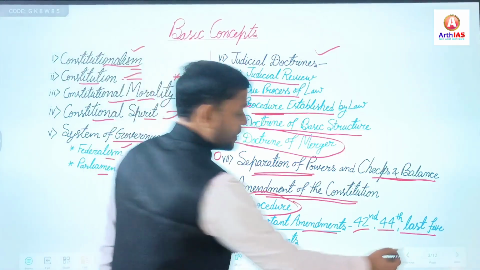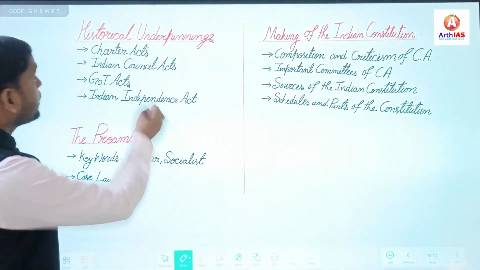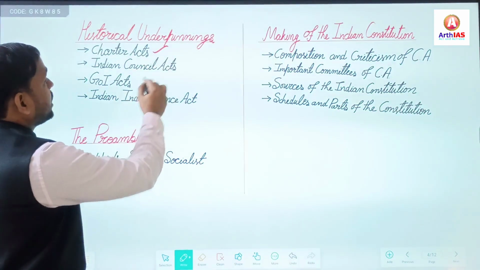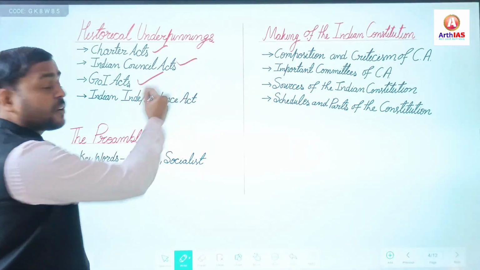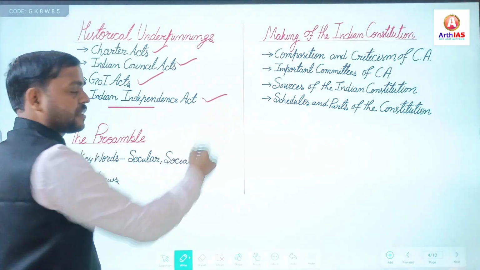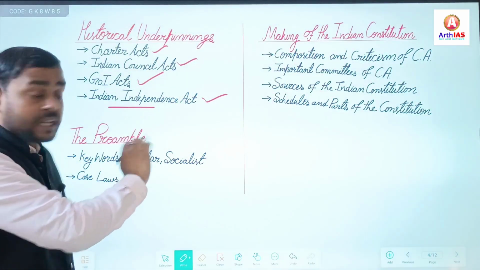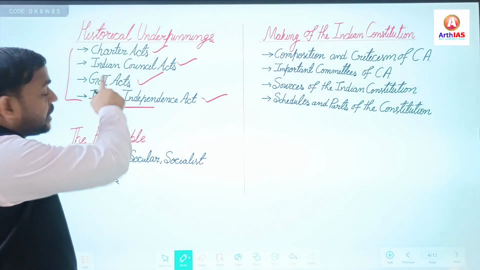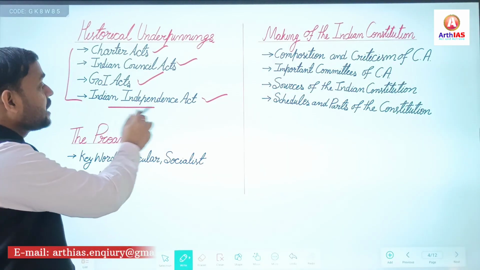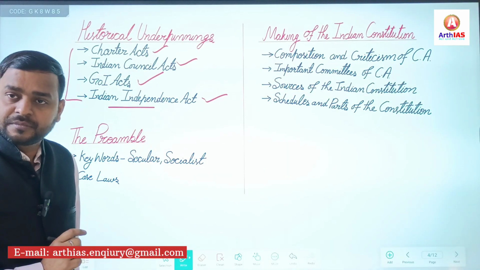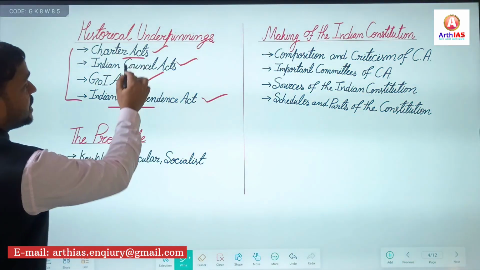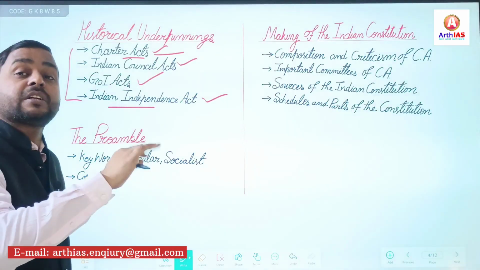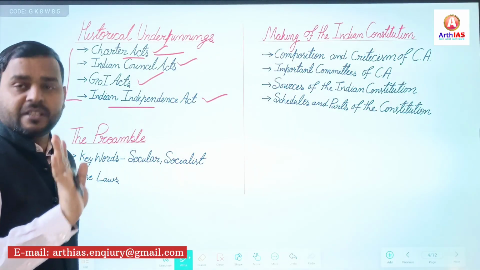Now moving towards the next topics. Under the topic of historical underpinnings, mainly focus on Charter Acts, Indian Councils Acts, Government of India Acts, and the Indian Independence Act. Though the Regulating Acts are also important, here majorly focus on these acts: Charter Act, Indian Councils Act, Government of India Acts, and lastly the Indian Independence Act. And here different Charter Acts are there. You must know that the duration between the Charter Acts was 20 years.